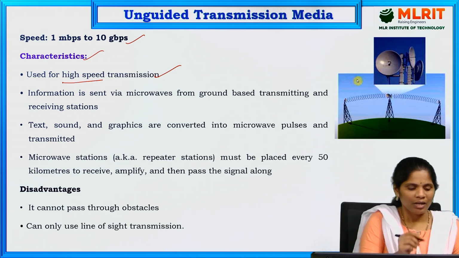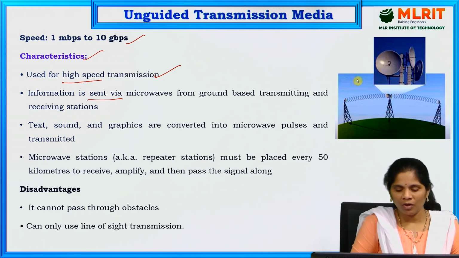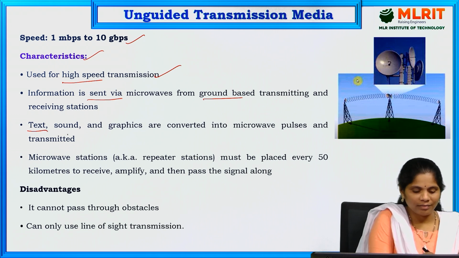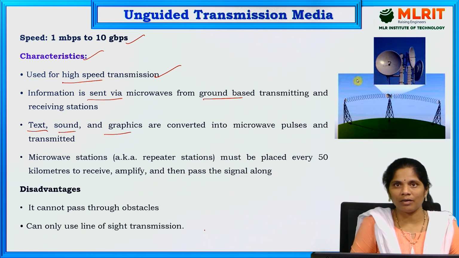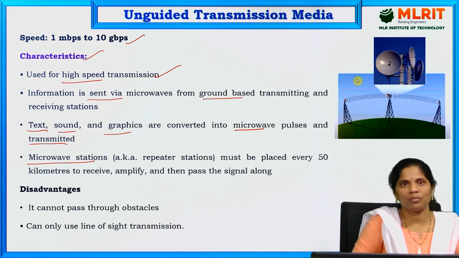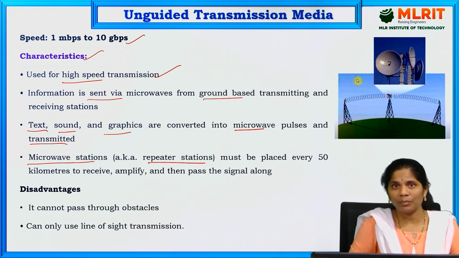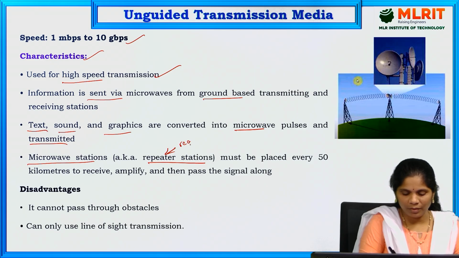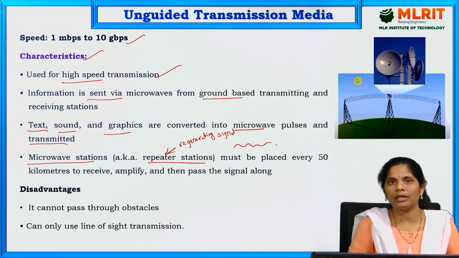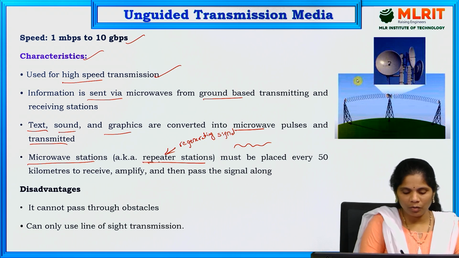At the same time, information is sent via microwaves from the ground-based transmitting and receiving stations. Here, text, sound and graphics are all converted into microwave pulses and transmitted. These microwave stations are repeater stations. A repeater is nothing but regenerating the signal. Why do we use repeater stations? Whenever we transfer data over long distances, the signal strength gets weaker. To overcome that problem, we use repeater stations.